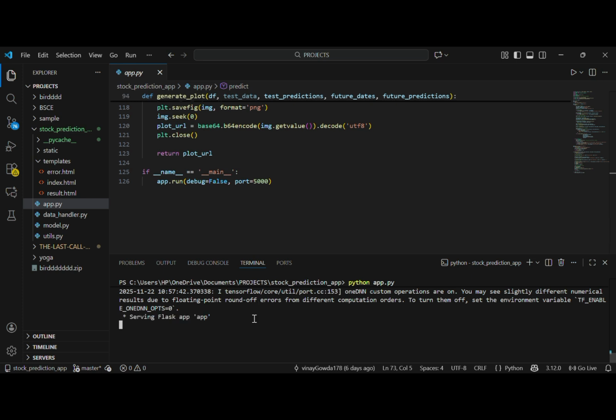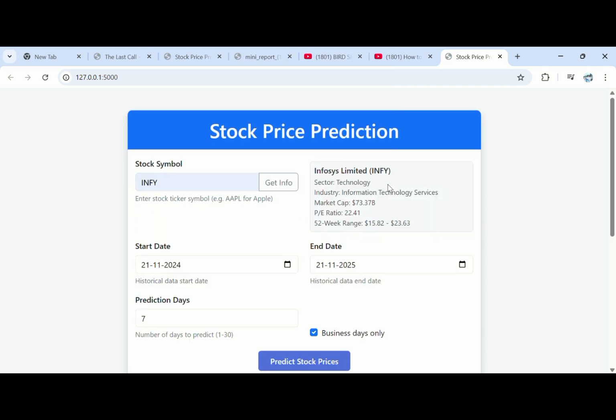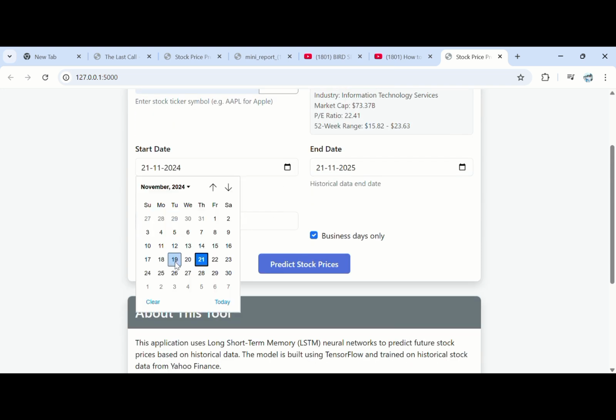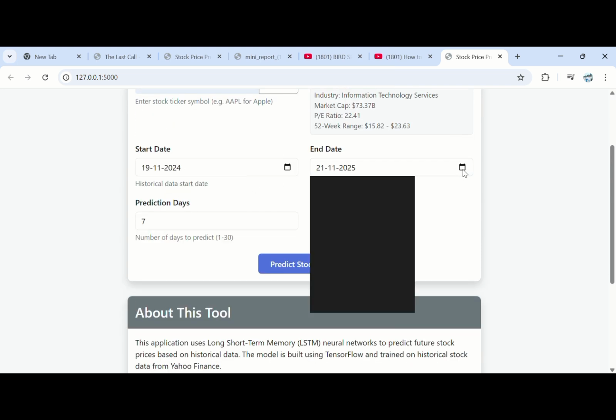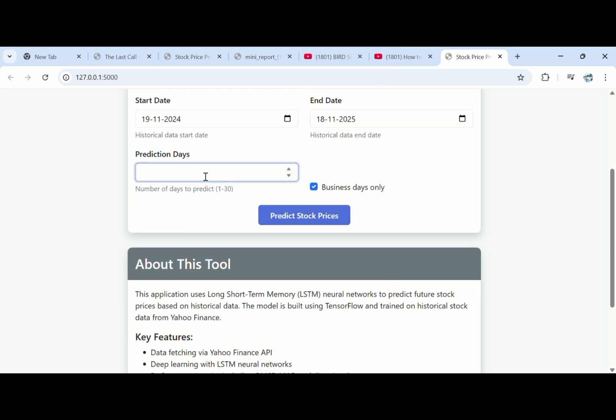If you add the symbol of the stock, it is mainly based on the US market. We also enter the starting date and the ending date, which we use to train the model, and how many days we want to predict. Let me add 4 days. We'll predict. It is processing, and it will take hardly 30 or 40 seconds to predict.